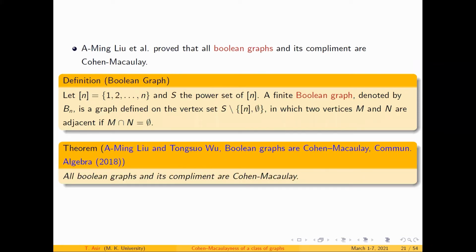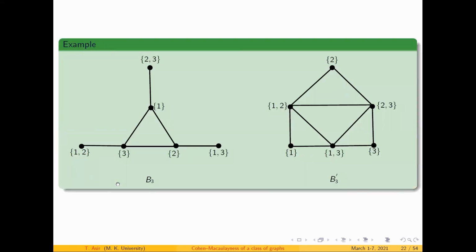Finally, I should add one more thing. What about the characterization of the Boolean graph? Here is the characterization result. All Boolean graphs and their complements are Cohen-Macaulay. So here we have a large class of Cohen-Macaulay graphs. Here is the example. Here B3 is a graph, and B3 dash is its complement. What we said is that the graph and its complement are Cohen-Macaulay. Therefore, the corresponding edge ideals of these graphs are also Cohen-Macaulay. This is where graph theory comes into play. We have a large number of characterizations in terms of Cohen-Macaulayness of rings.